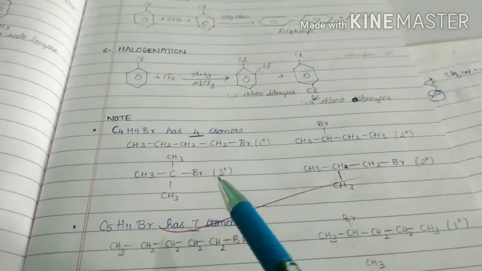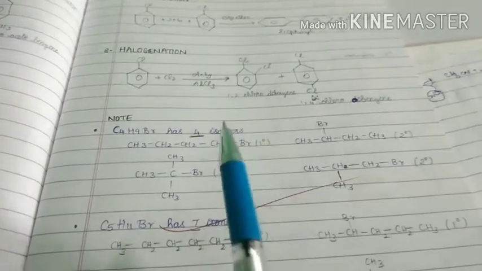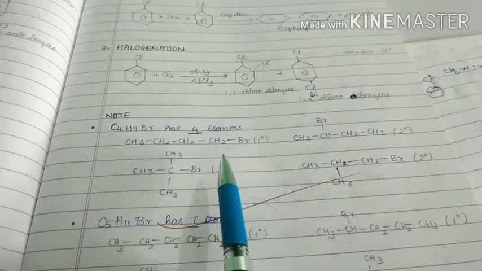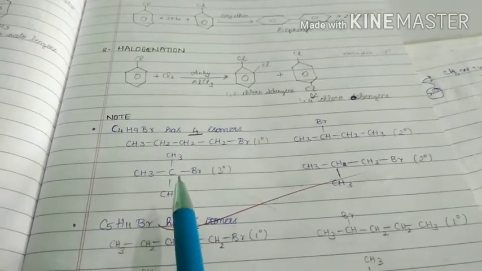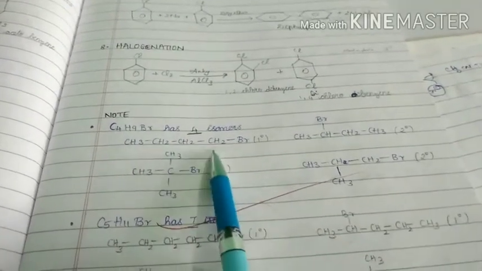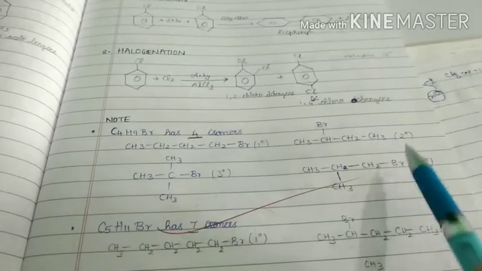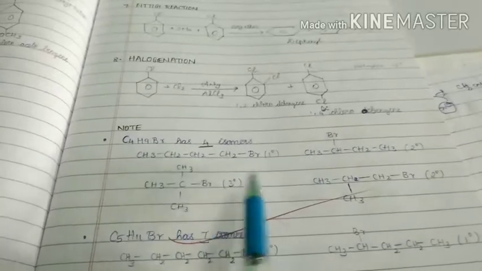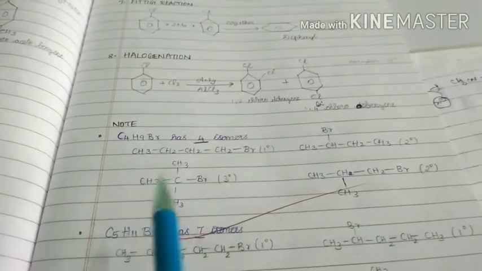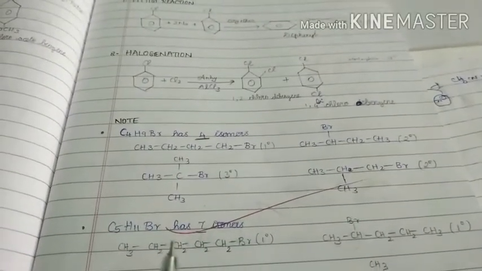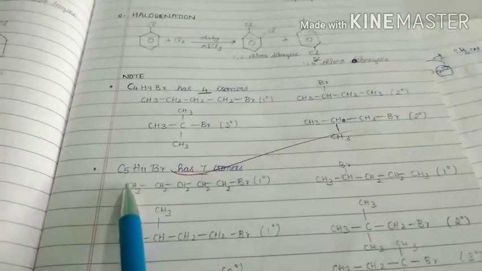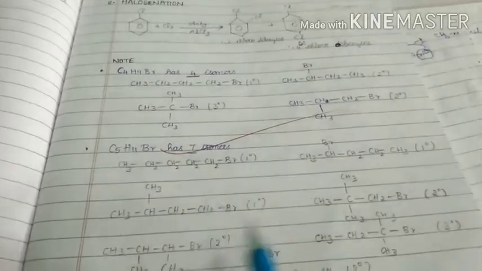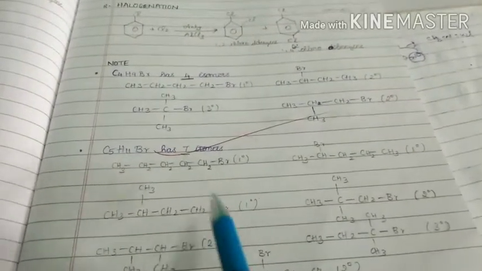Sometimes we may get this type of question, that is, how many primary alkyl halides are possible for this formula? How many primary isomers? Only one, that is this one. How many secondary isomers? These two. How many tertiary? This one. So we have to write the possible structures for this formula, then we can find the answer. One more model, that is C5H11Br. How many isomers are possible? We have to write the possibilities, then we will get a clear idea. We have to practice these things.